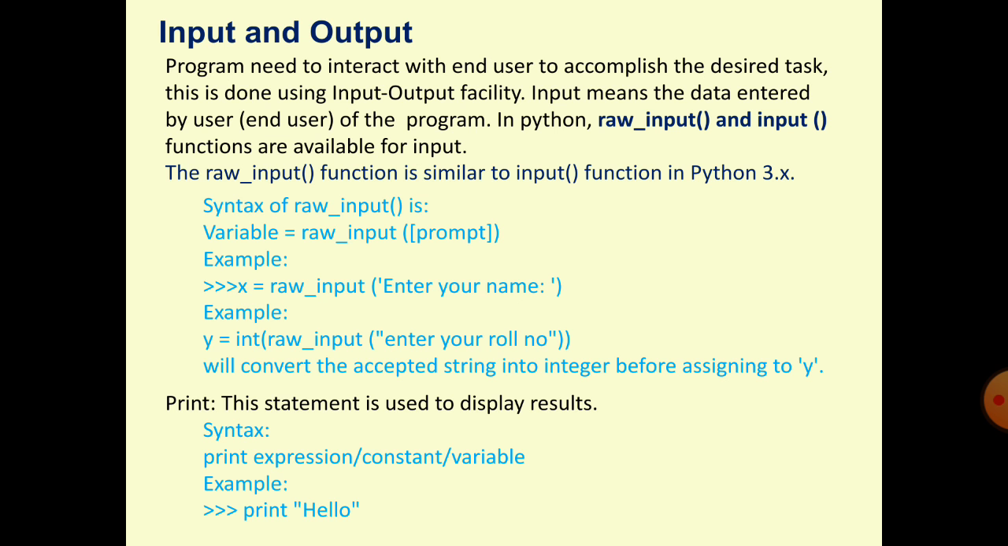Input and output. The program needs to interact with the user by getting the values and printing the message on the prompt. The program needs to interact with the user to perform the desired task by getting the value from the user and by printing the output from the program.